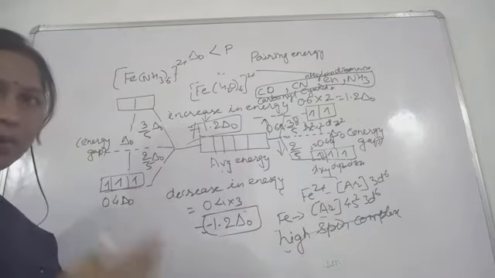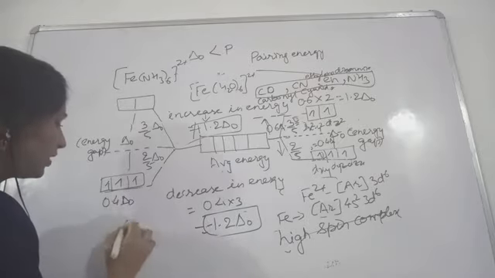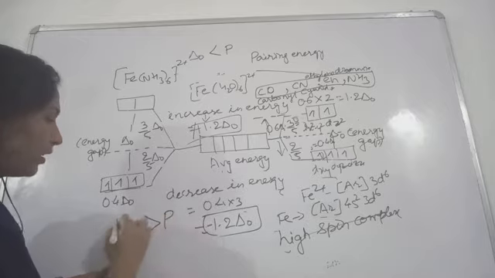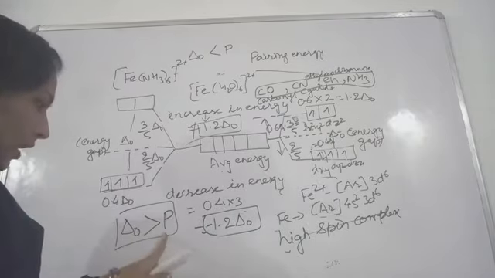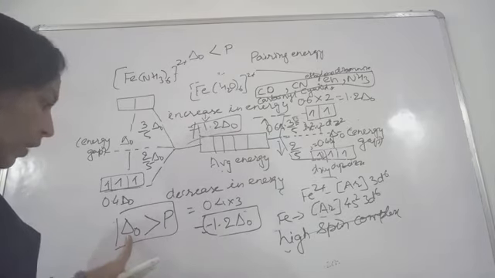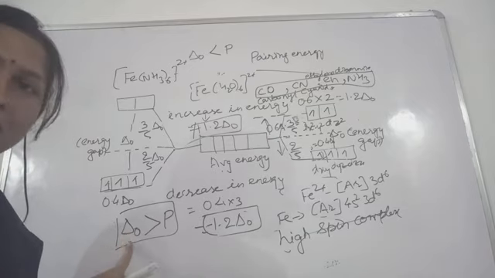Now where will the fourth electron go? In this case, because this delta O is very large compared to pairing, the pairing energy will be lesser than delta O. Delta O is the energy gap, the crystal field splitting energy, and that will be larger in this case.